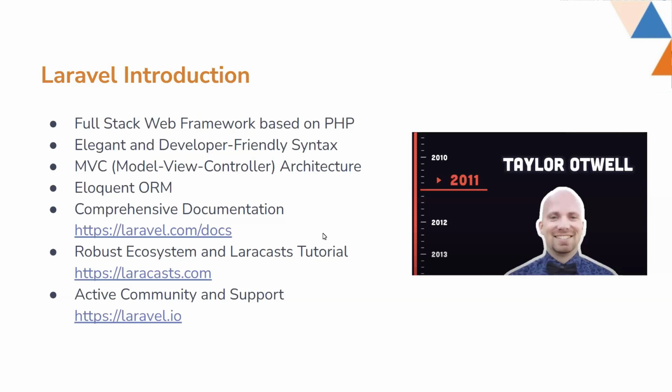So why is Laravel so good and popular? Because it has elegant and developer-friendly syntax. And Laravel follows MVC architecture by default, which is commonly known as model view controller, which we will go through in the next slides. And one of the best features of Laravel is Eloquent ORM, where we can easily create relations with models and thus make the relationships much easier to handle and use. There is also comprehensive documentation, very user-friendly and easier to understand, which you can go through at laravel.com/docs.